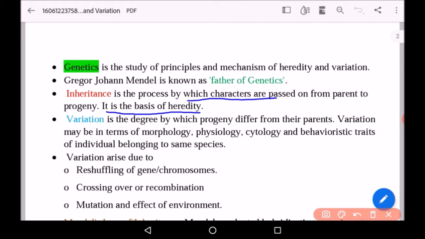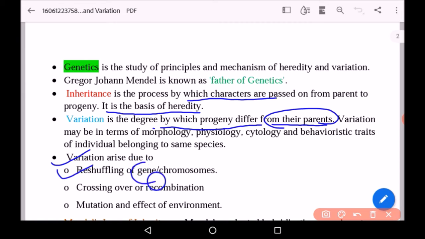Now variation is the degree by which the progeny differ from their parents. There are certain characters which are found only in the offsprings and which are absent in the parents. So this is known as variation. As we can see, in case of asexual reproduction there is no variation, but in case of sexual reproduction there is variation, because in sexual reproduction both the parents are involved and characters from both the parents are transferred to their offsprings.